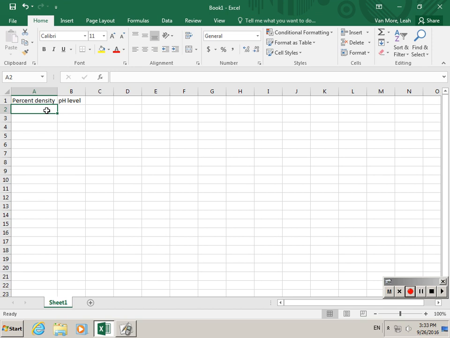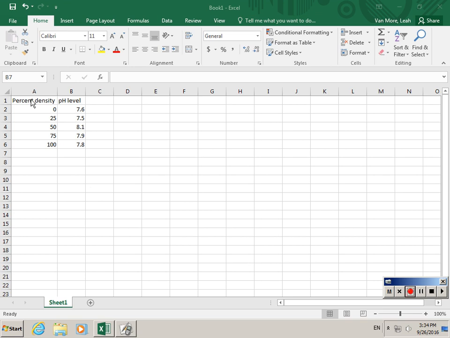So now I'm going to enter in my percents, and I'm going to say I had a 0% and a 25% and a 50% and a 75%. I took a lot of data, and 100%. Notice I'm not putting in any percent signs. In Excel, you never want to put in units. Units start to confuse it. So we'll add units later, but for entering your data, don't enter in any units. So then we're going to put in our pH level. So we'll say 7.6. All right, so now we've got all of our data entered.